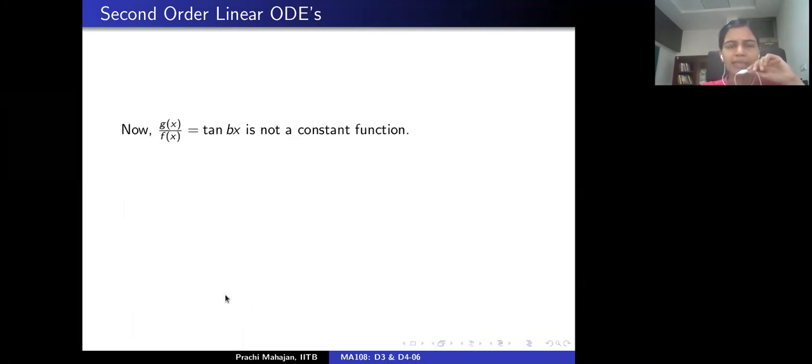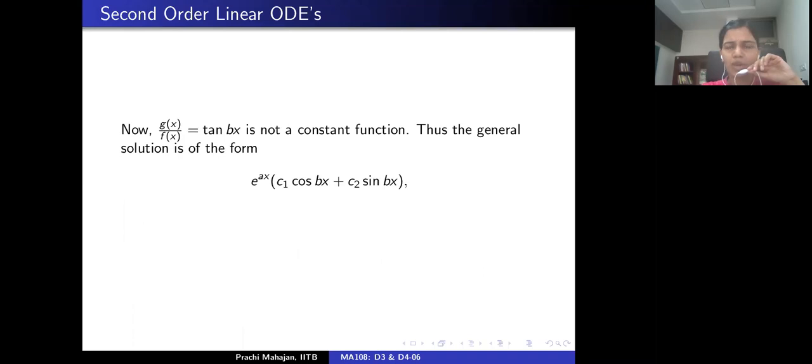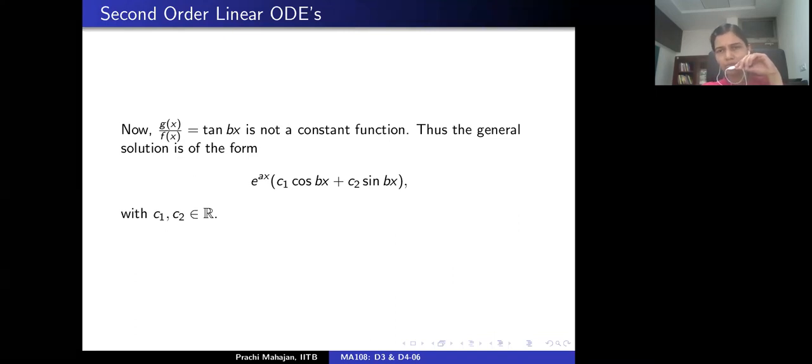For that, you compute the Wronskian, whichever way you like. Having found two linearly independent solutions, one can write down the general solution as a linear combination of these two solutions, and we are quite done. So even when there are complex roots to the characteristic equation, one is able to write down the general solution in the following format.